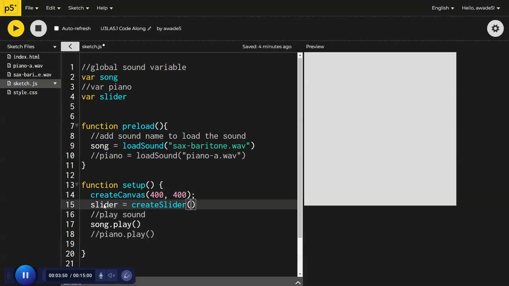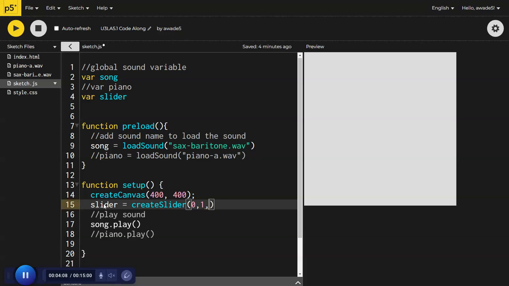What I want to do is create that minimum range first. The first two values are the range of what you want it to be. So I'm going to set my minimum, and my maximum of 1.